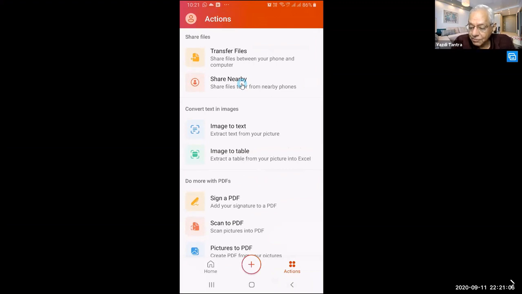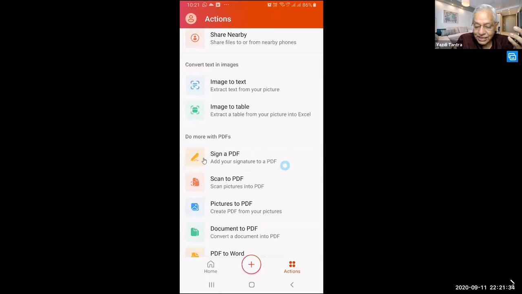You can scan multiple files in one shot. You don't have to scan every time to transfer the file. You don't have to go back and forth. You can do it once. So image to text is the same as what we saw when we scanned a page and directly imported it into Word. Image to table is the same thing as when we scanned a table and imported it directly into Excel, right?